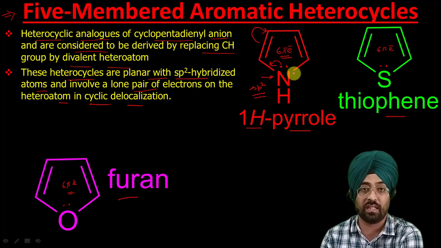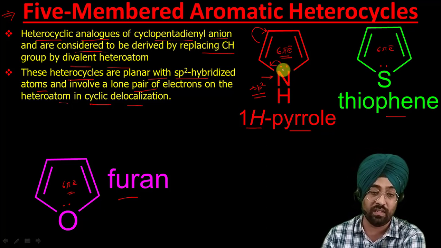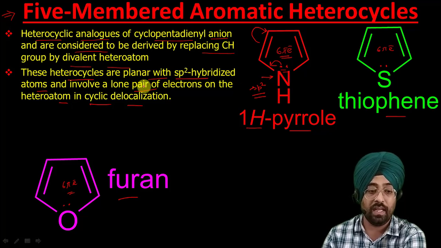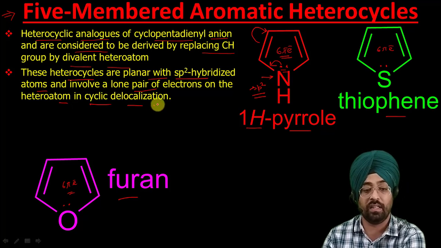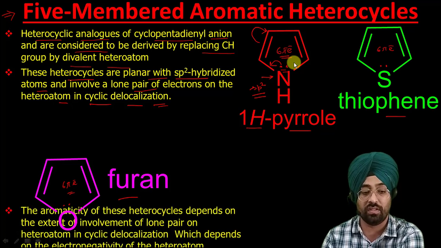These resonating structures I have already discussed with you in my previous lecture, so you can watch that lecture and learn how to draw the resonating structures. What I mean to say is that these lone pairs are involved in delocalization, so they contribute towards resonance. That's why it is a 6 pi electron system.